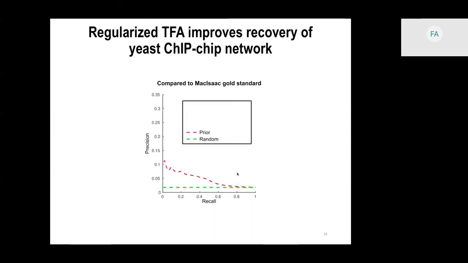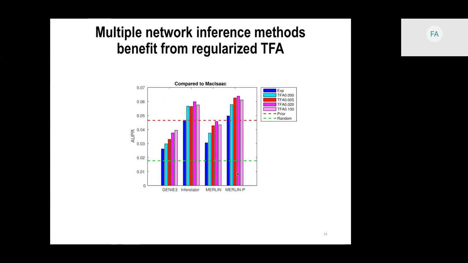Here, the dashed green line is what we expect to see by random chance, and the red dashed line is the performance of the prior network. When we only use expression of the regulators and no prior, we see that we perform worse than the prior network alone. When we incorporate the prior but not TFA, we perform slightly better than the prior network. When we incorporate the TFA, original NCA, we improve over that, and when we use the regularized TFA, we improve over that. So we can summarize this with area under PR curve.